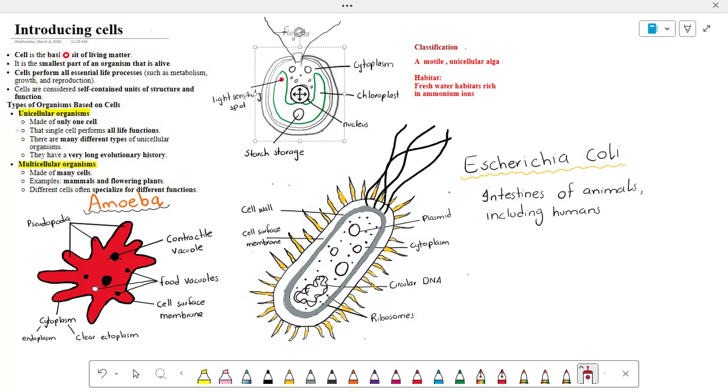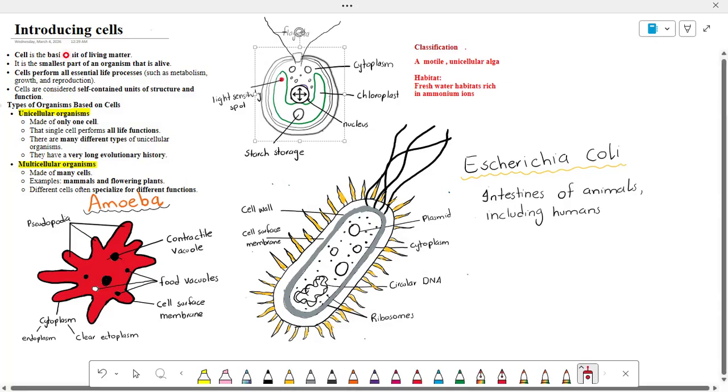So, dear students, understanding the cell is extremely important because all biological processes start at a cellular level.